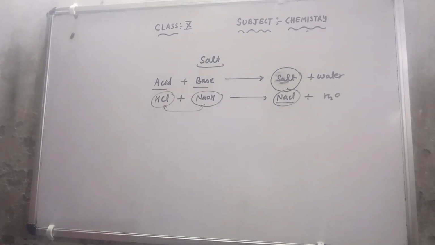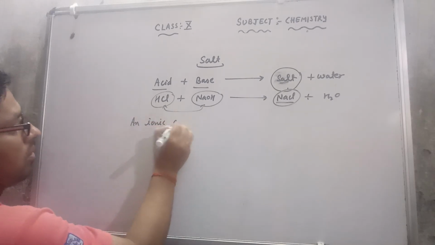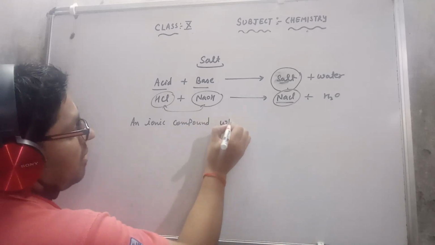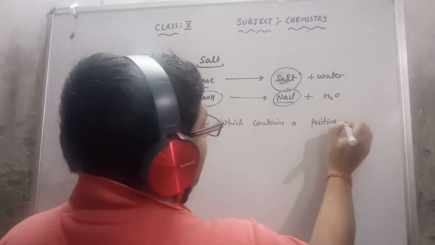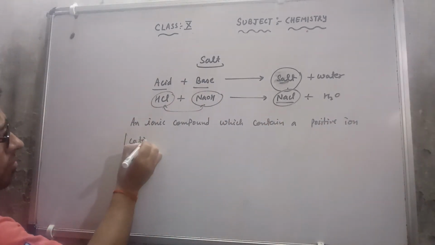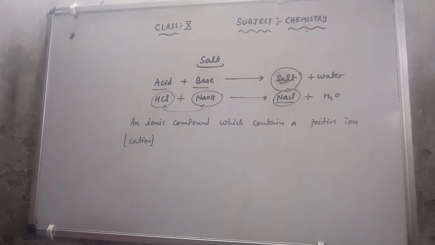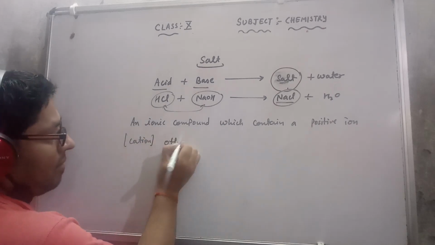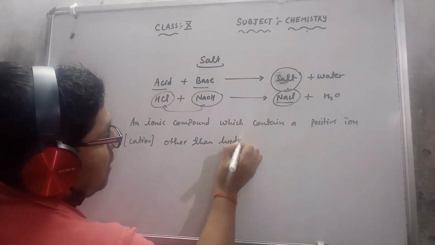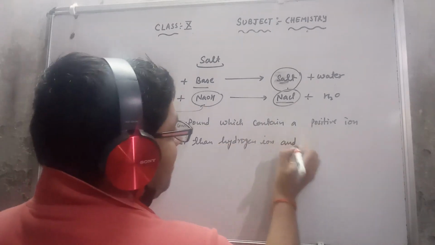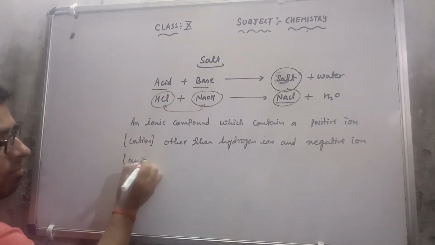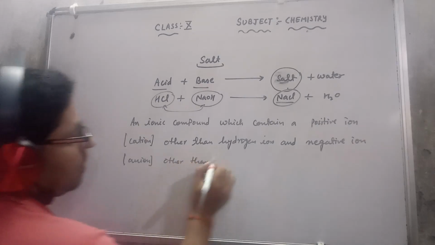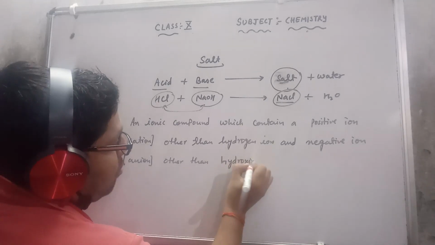Now, chemically, a salt is an ionic compound which contains a positive ion, or I can say a cation, other than hydrogen ion, and a negative ion, or I can say an anion, other than hydroxide ion.